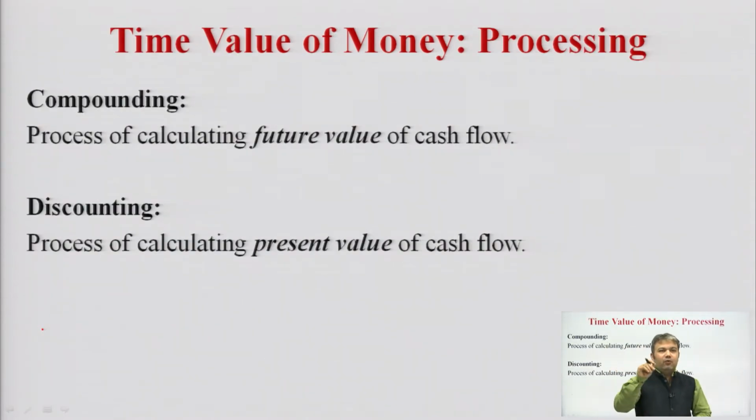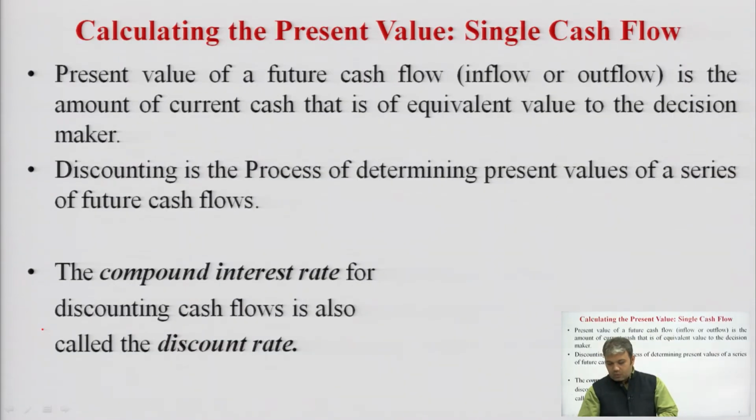Compounding is calculating the future value of the cash flows, and discounting is the reverse process of that. While calculating the present value we are going to focus on this second concept, that is discounting, the process of calculating the present value of cash flow, or present value calculation of the future cash flows. So, calculating the present value of a single cash flow, I am reiterating the lines, just listen carefully.